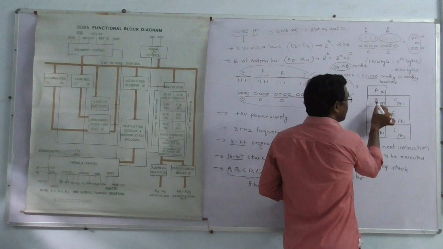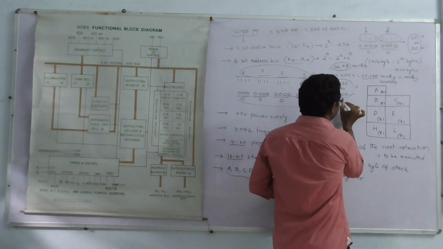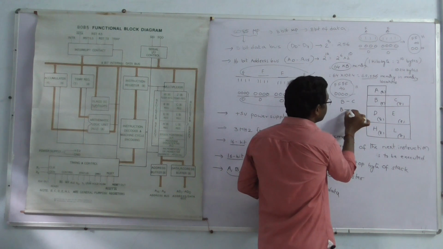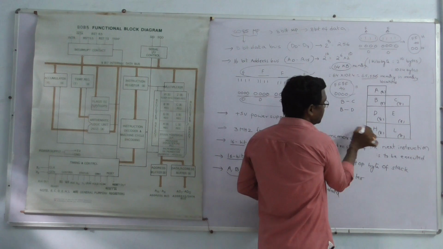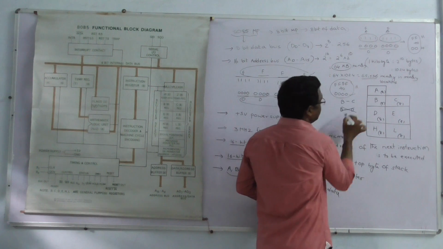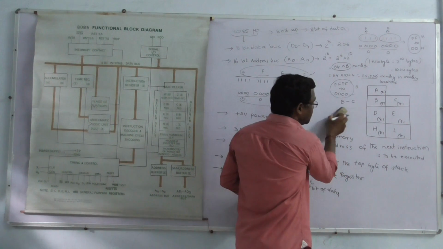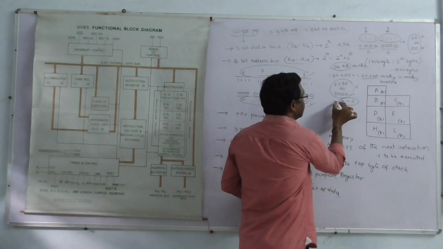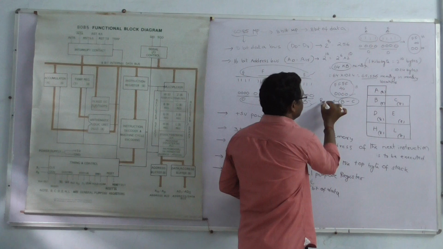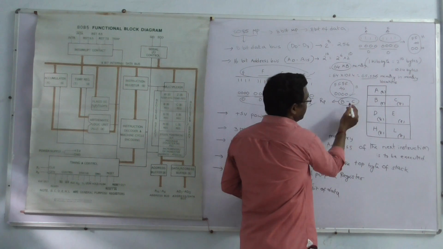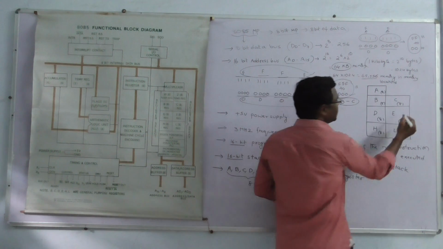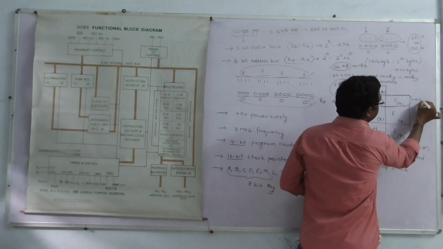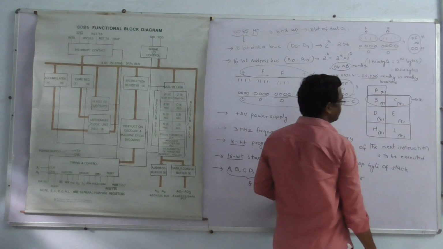This register pair is a combination with B register. B register is combined with C register. B register is not combined with D. B register is not combined with L. B register is combined with C register only. This is known as the register pair. It is a 16-bit register. 8 plus 8, 16-bit register. It can store 16-bit of information.